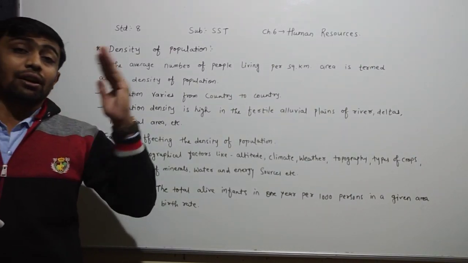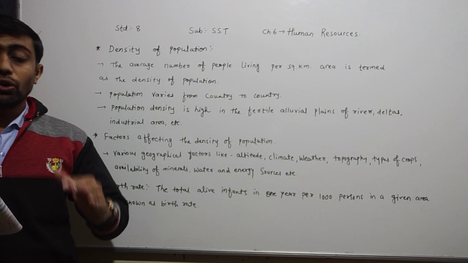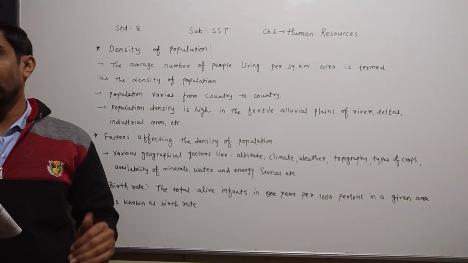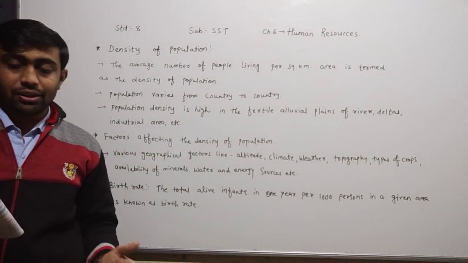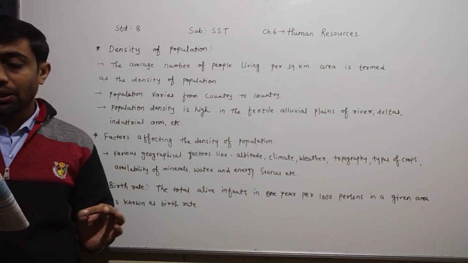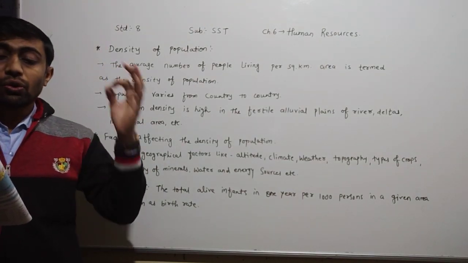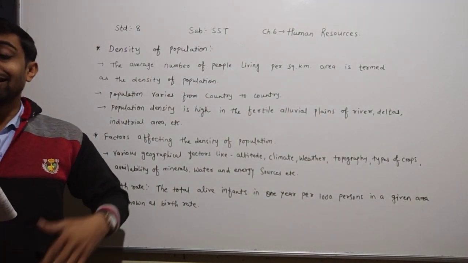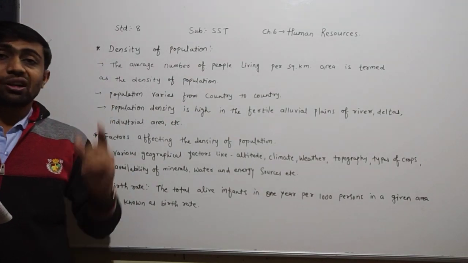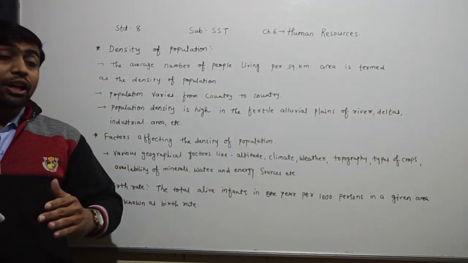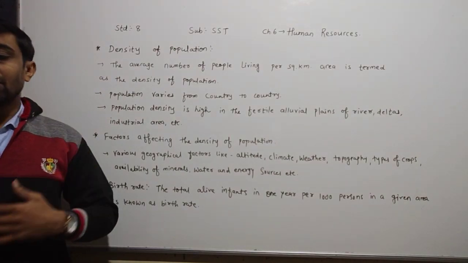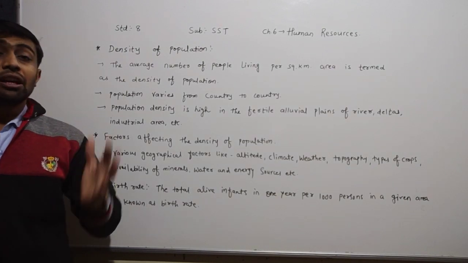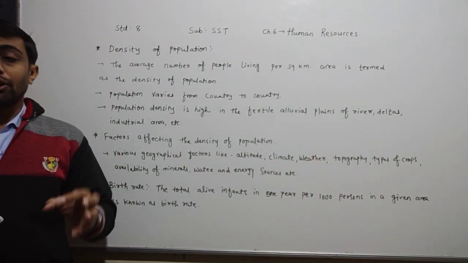Now if you see the other side, along with these, transportation, communication facility, education facility, healthcare facility, industrialization, employment opportunity, urbanization and latest technology also affect the density of the population. Which are the other factors that affect it? Underline it, dear children. You have also included transportation and communication facility, education and healthcare facility, industrialization, employment, urbanization, latest technology, and good infrastructure where people are interested to live.